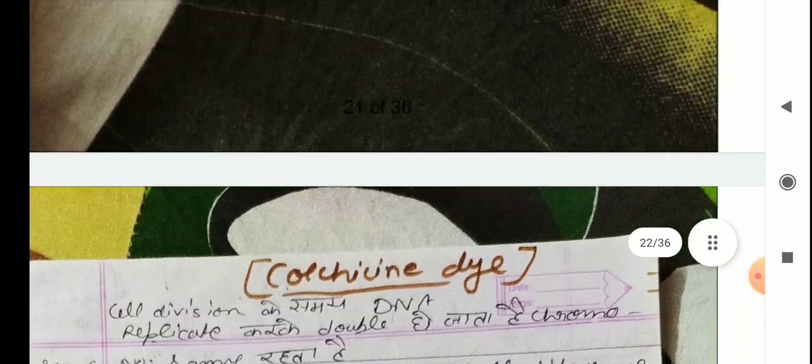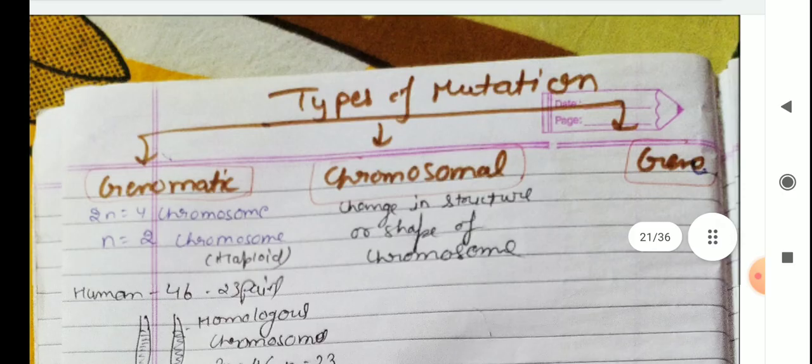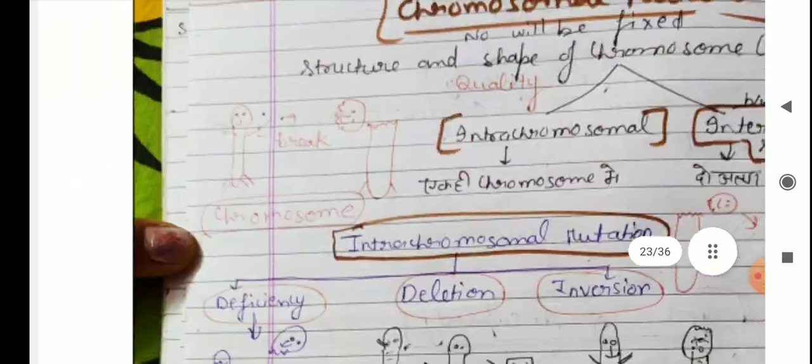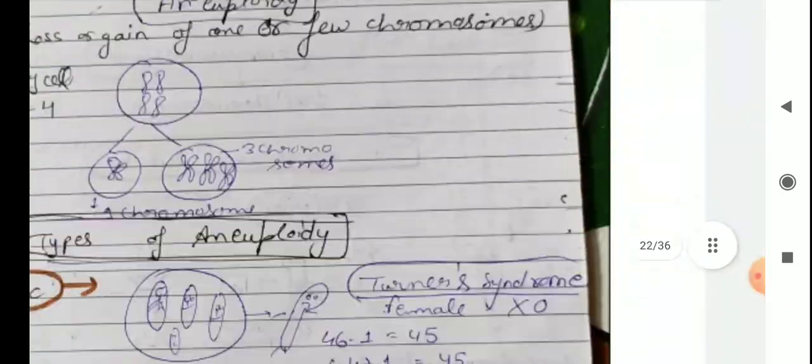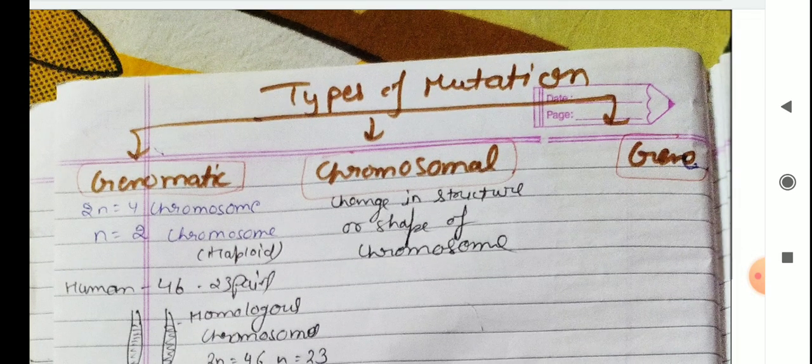Okay, so these were about mutation and the types of mutation. We have discussed genomatic mutation in detail. Tomorrow we will discuss chromosomal mutation. I hope this is clear to all of you.